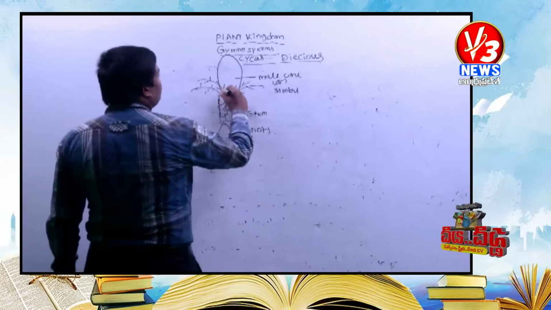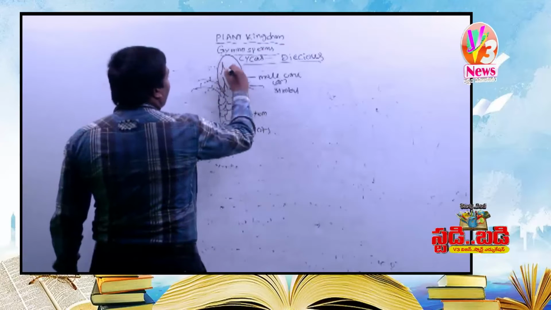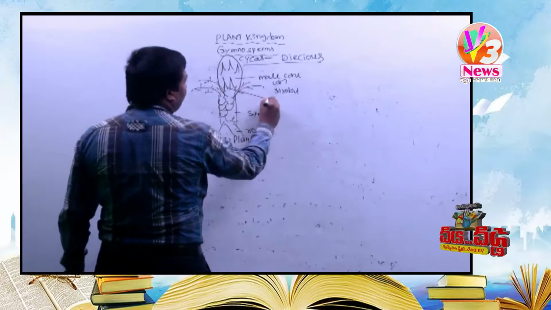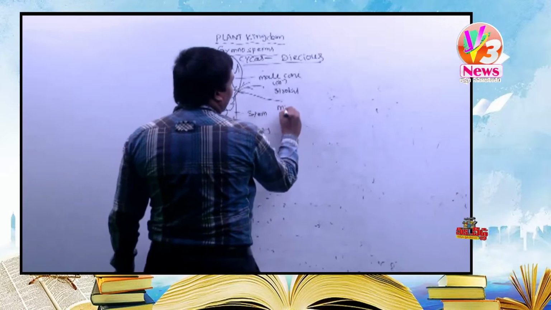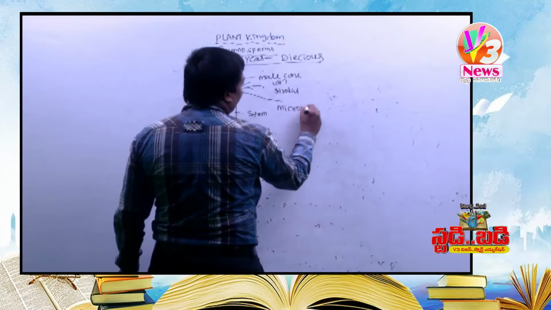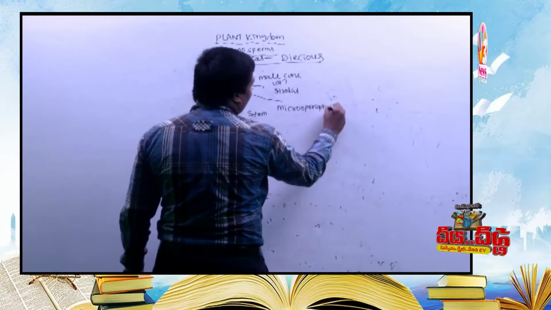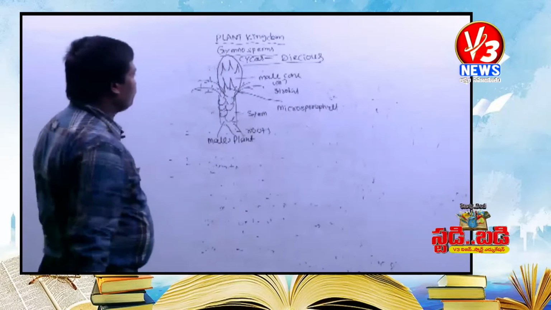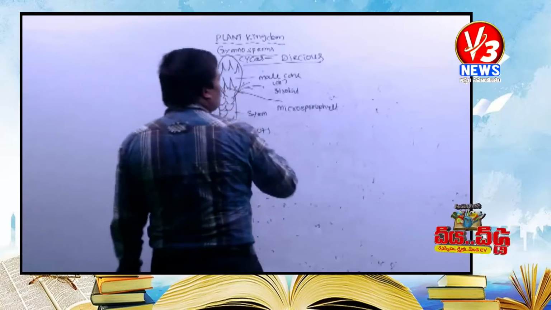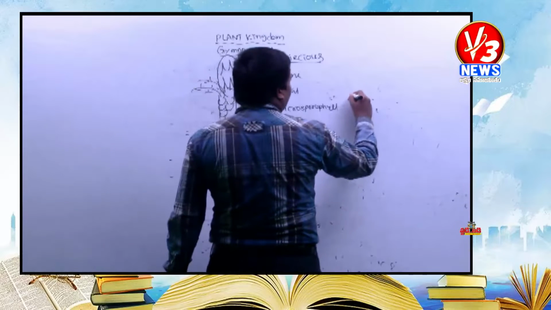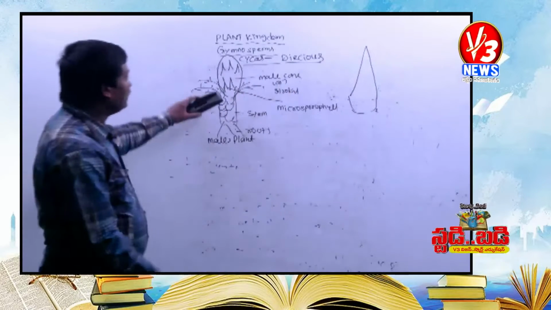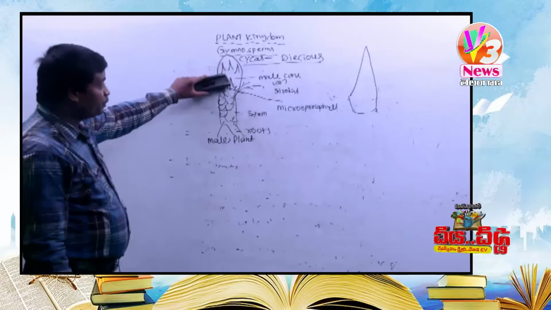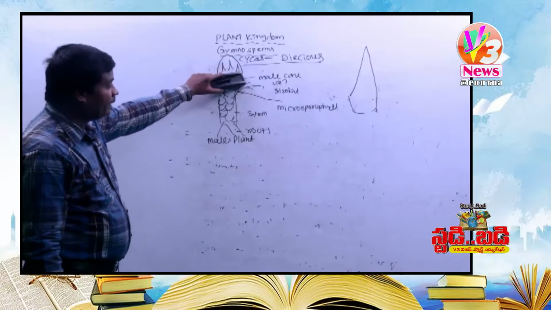The male cone produces microsporophylls. This is the structure of each microsporophyll. A large number of microsporophylls are present in the male cone.